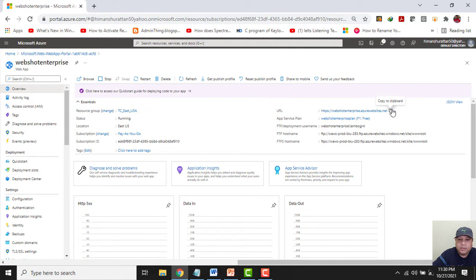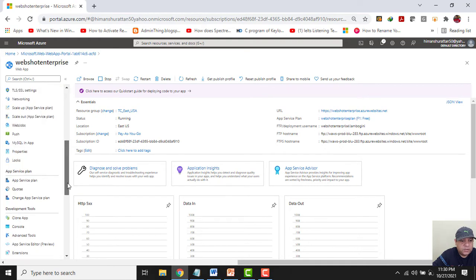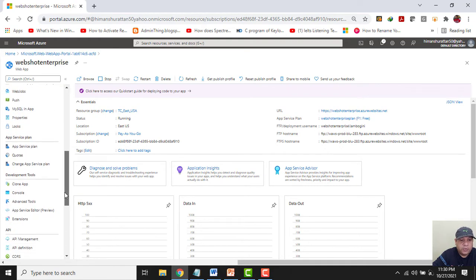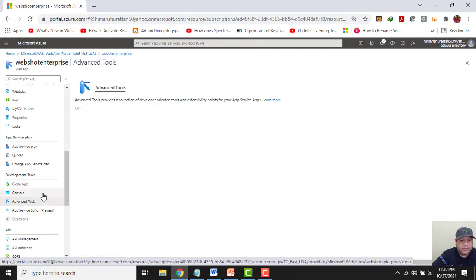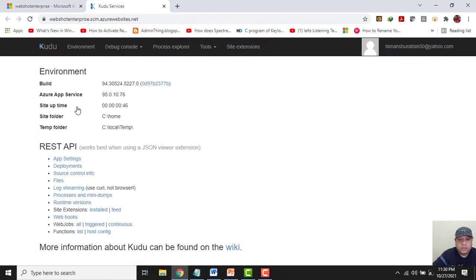web page in this site. So there are two methods to configure the web page. One is through push zip deploy that we can do from advanced tools, and the other method is to upload the web page through FTP. But let me show you how we can do it through push zip deploy. We need to click on advanced tools and click on go. With this Kudu service, we need to click on tools and then we need to click on zip push deploy.